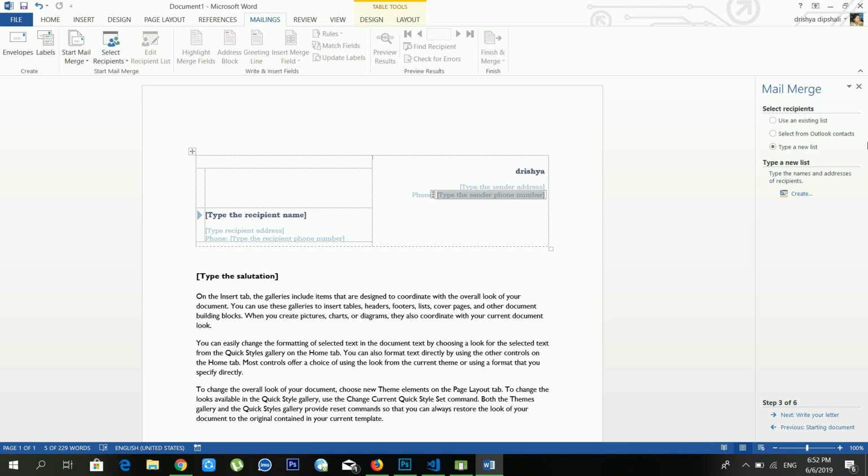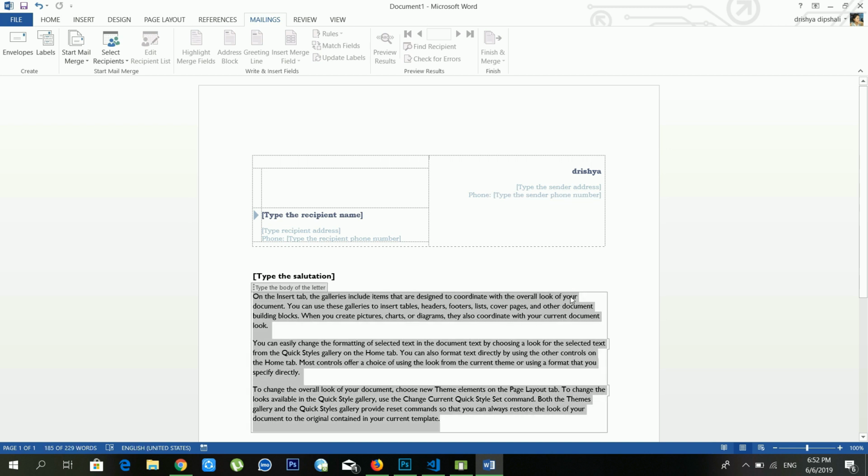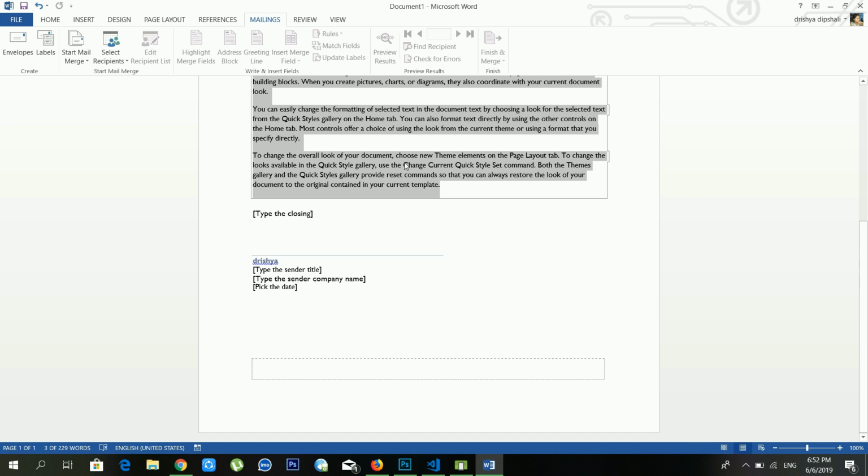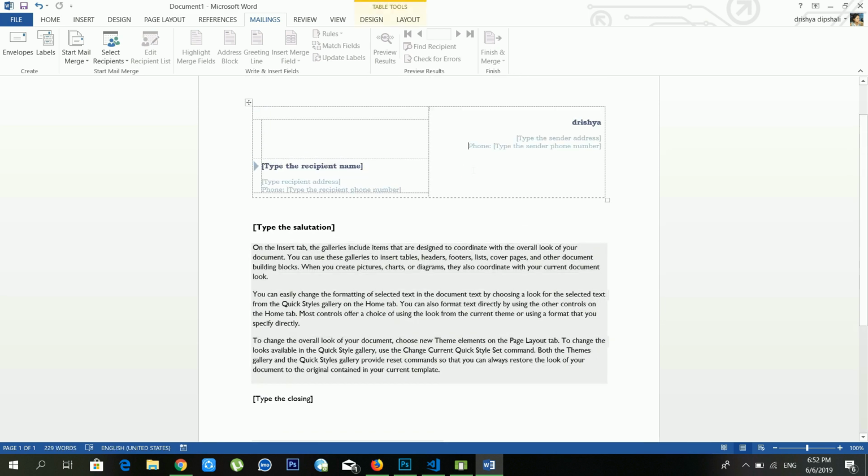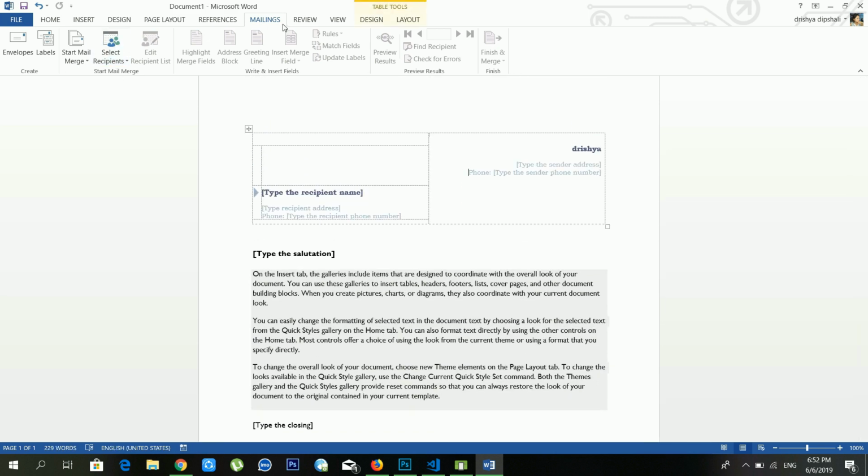You can directly use outlook.com or gmail.com or yahoo.com. It's your choice. But if you want to create the sample of your letters and resume or everything, in that case you have to use these mailing options.